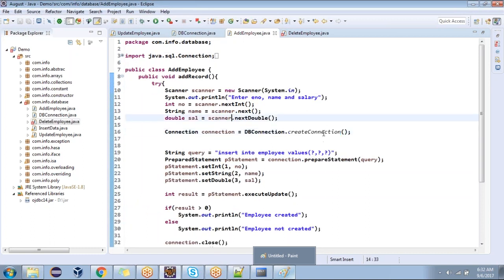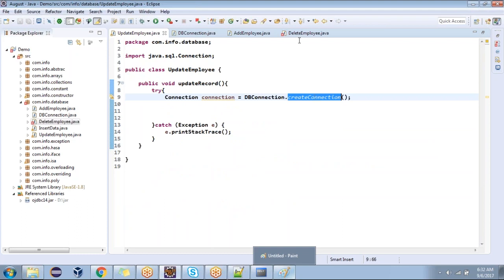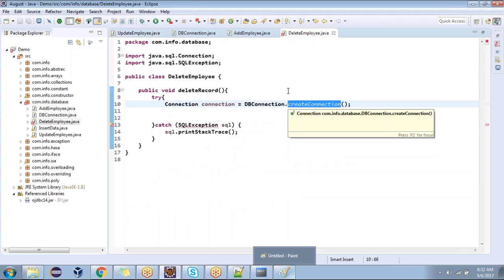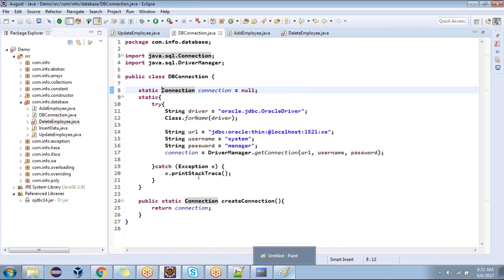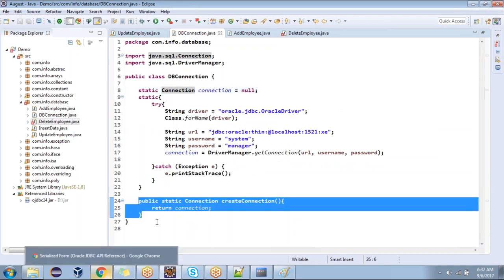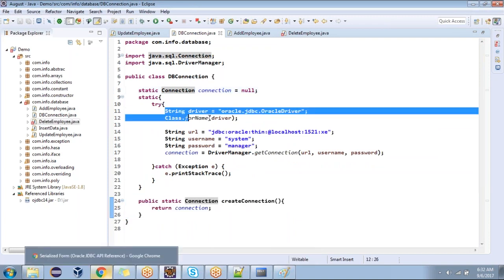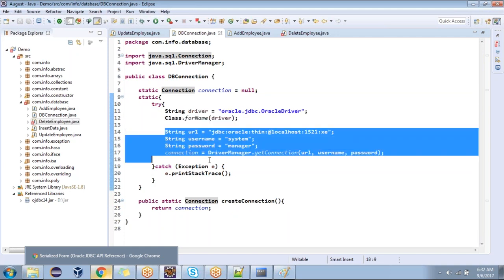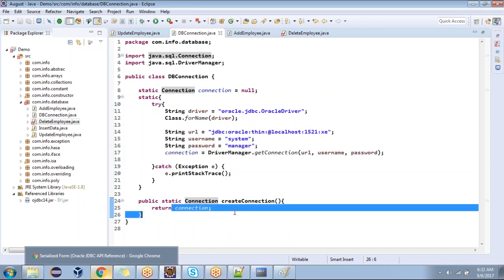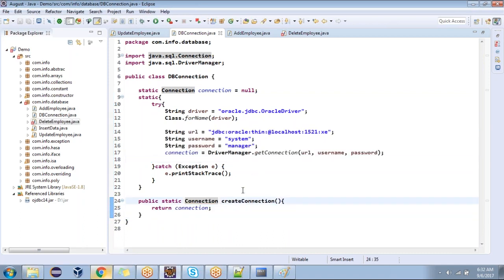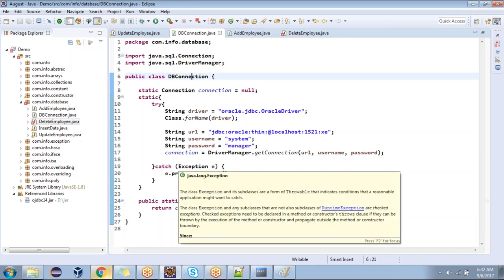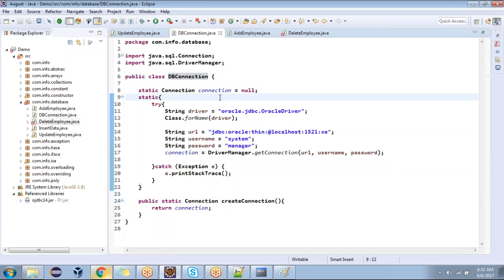In add employee, we are calling the create connection. In update employee, we are calling the create connection. In delete employee, we are calling the create connection. How many times will create connection be called? Three times. But how many times is the driver loaded? Once. How many times is the connection established? Once. The same connection we are returning to all. It is a simple concept. This is one design pattern, guys, called the Singleton design pattern.